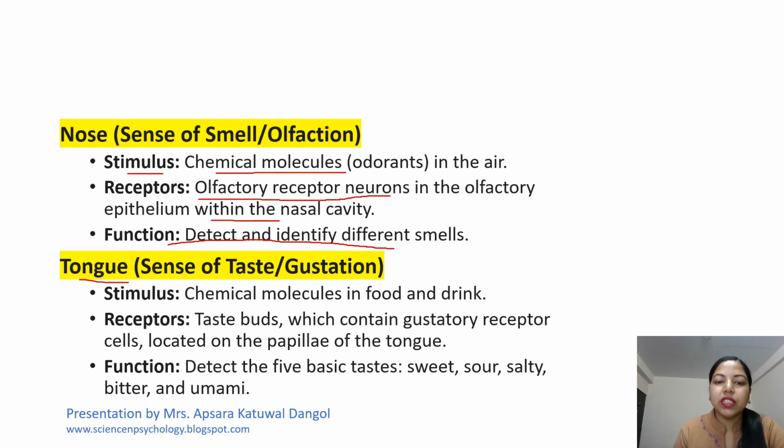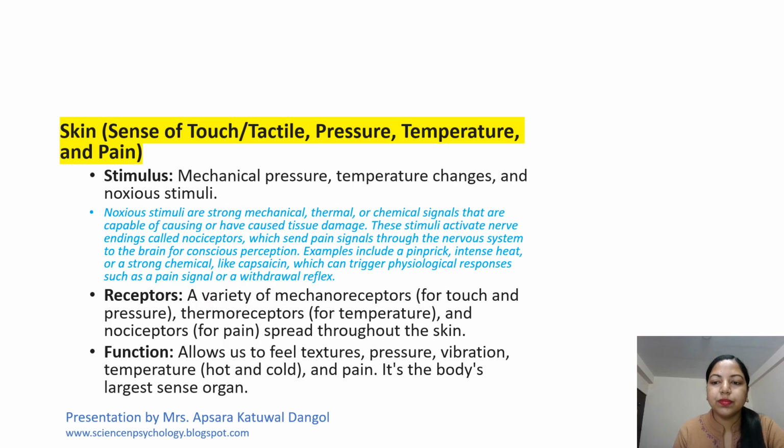Next is tongue, sense of taste, gustation. So stimulus here, similar to nose, chemical molecules in food and drink. Receptor, taste buds which contain gustatory receptor cells located in the papillae of the tongue. So the function is to detect the five basic tastes, that is sweet, sour, salty, bitter, and umami, which is the kind of taste present especially in glutamates, like we can also see glutamates in MSG, monosodium glutamate.